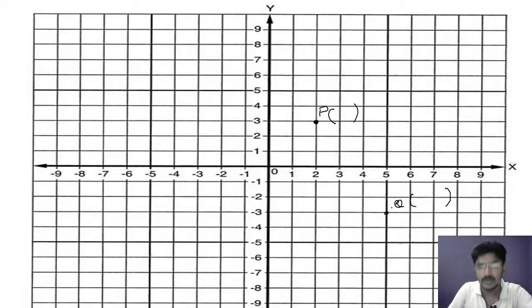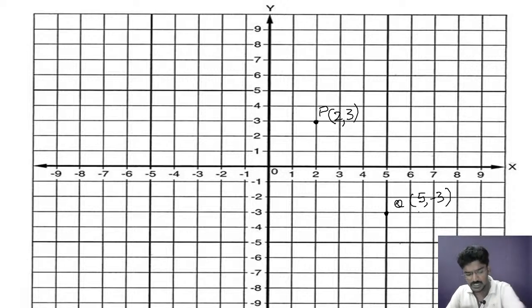Very good, Abhishek. Point P has x value 2 and y value 3. Very good, Abhishek, Jyoti, Netra, Savita, and Vaibhav, you are giving the right answer. Very good, Sharanappa. Most of the students are giving the right answer. Now see point Q. The point Q has y as minus 3 and x as 5, so that is 5 comma minus 3. So 5 comma minus 3 will be the point Q.